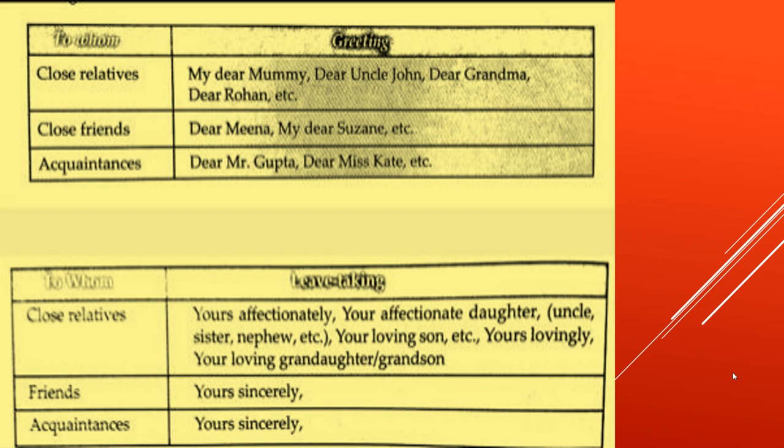Then you can write "Your loving son" or "Yours lovingly," not both together. You cannot write "Yours lovingly son," then it will go wrong. So you can either write "Your loving son" or "Yours lovingly," "Your loving granddaughter" or grandson, whatever. If it is for friends, then you can write "Yours sincerely," and if it is for acquaintances, again you can write "Yours sincerely." So this can be a great help for you.